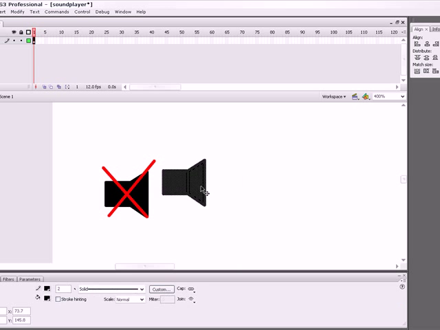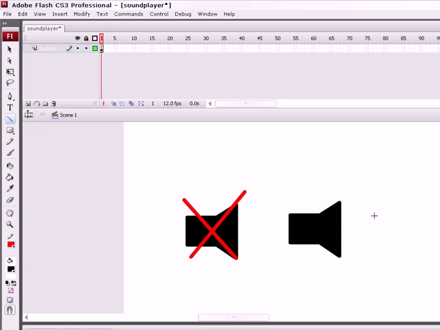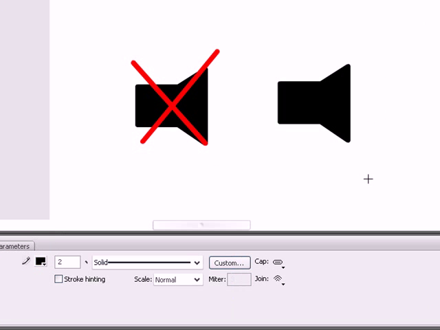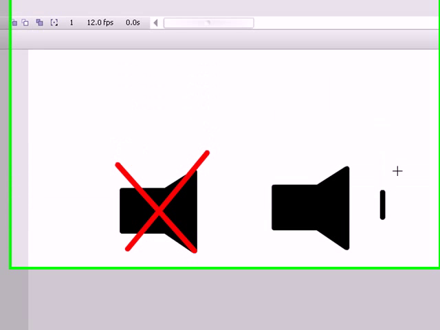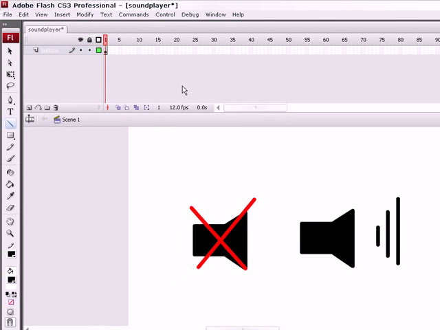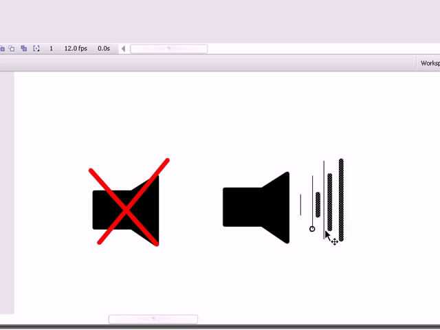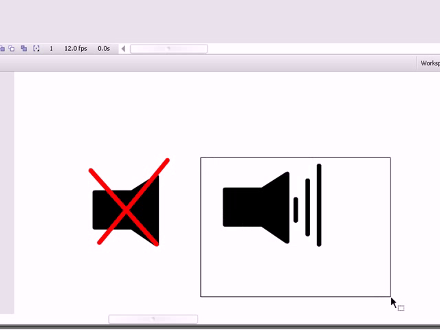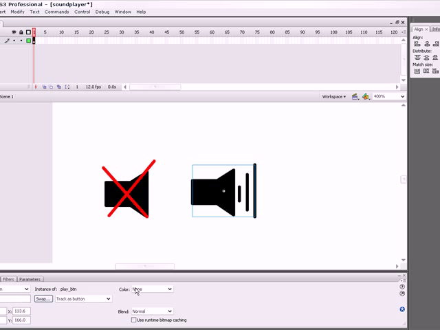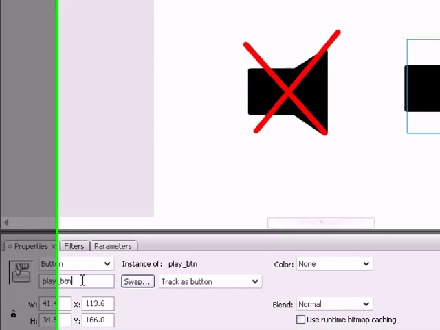Now let's paste, then create more three lines in the front of it, but select the black color first. Let's select this line and bring it in front of it. And now convert it to a symbol with the name play and store BTN. Then click the OK button. Okay, now let's click on the play button and give the instance name play and store BTN.